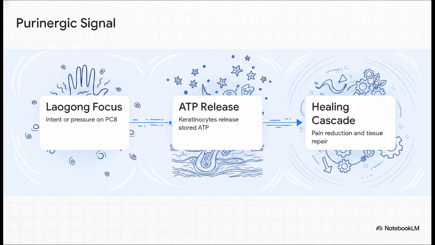A practitioner focuses their intent or applies a very light pressure, often using a specific energetic center in the palm known as the Laogong point. This mechanical or electromagnetic stimulation actually causes the recipient's own surface skin cells, the keratinocytes, to release their stored endogenous ATP. This single chemical release acts as a profound messenger. It kicks off a whole cascade of purinergic signaling that immediately works to reduce pain and accelerate tissue repair. The healer provides the signal and the field, but the patient's own cellular machinery does the actual heavy lifting.